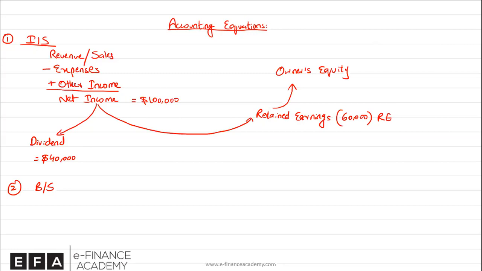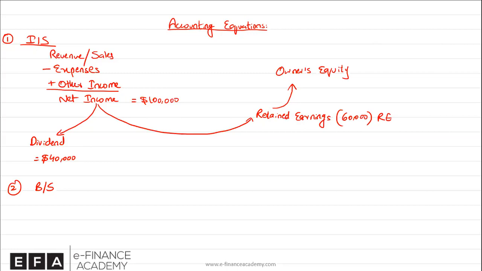It's not a wealth statement. It doesn't tell you how many buildings, how many cars, how many properties the company owns, or how many borrowings the company has. All this information, which is more like a wealth statement, the income statement doesn't present to you. It just tells you the net profit earned over a period of time.